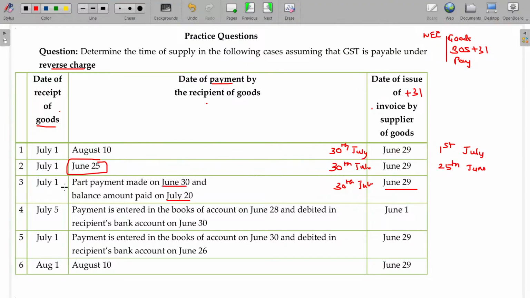For the first part, 30th June will be taken. For the next part, 1st July will be taken. Okay, 30th June and 1st July.